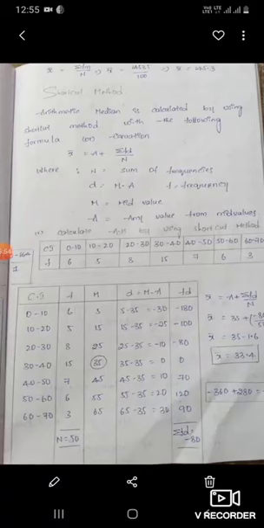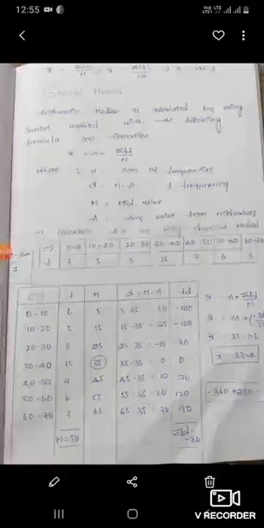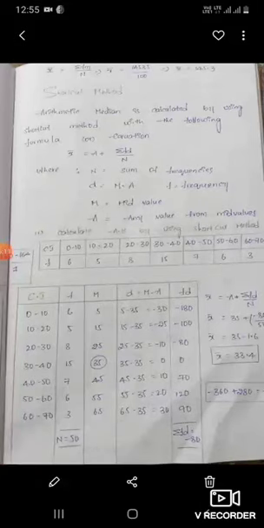So this is the third model we have seen. The first model is raw data, whenever the data is available directly you can take it. Then in the case of a discrete series, for each observation the corresponding frequencies are given. In the case of a continuous series, you find the mid value for each class and then find fm, then summation fm by n.